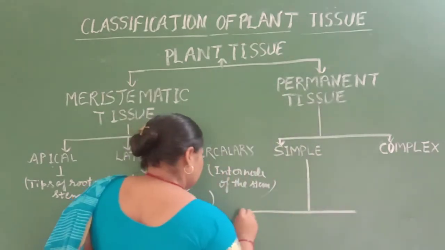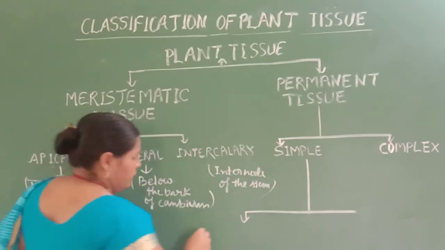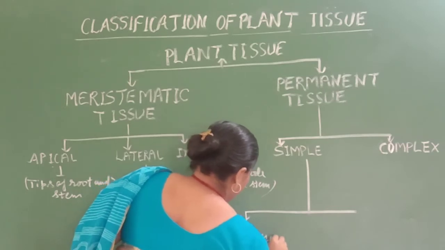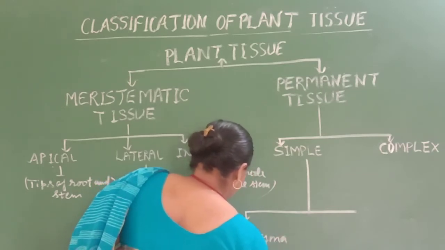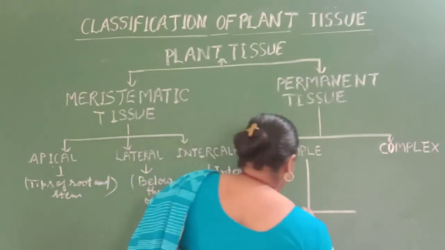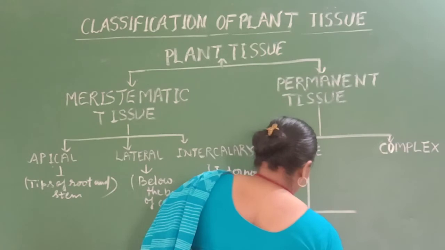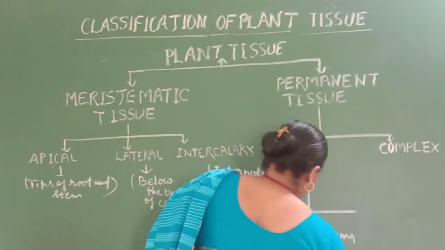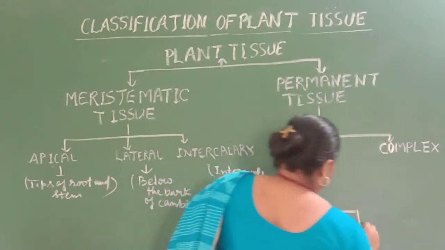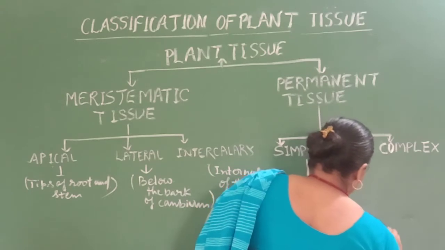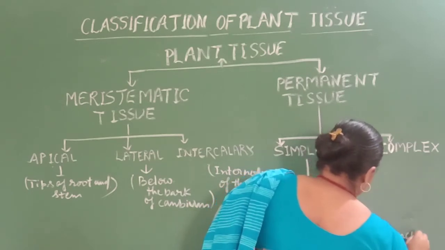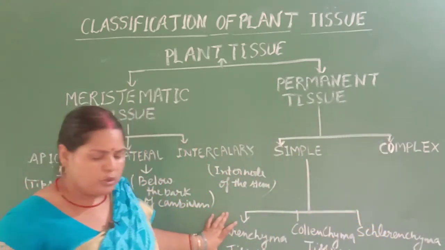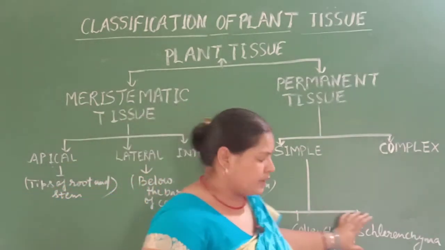First is parenchyma tissue, second is collenchyma tissue, and third is sclerenchyma tissue. Simple tissue is divided into parenchyma tissue, collenchyma tissue, and sclerenchyma tissue.